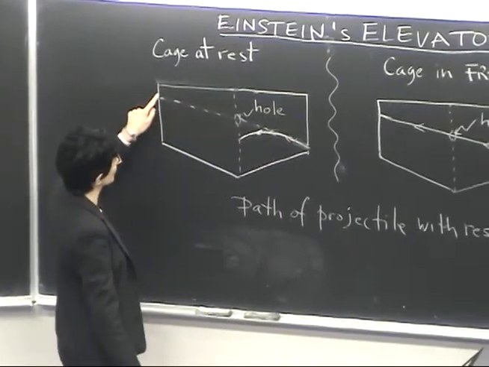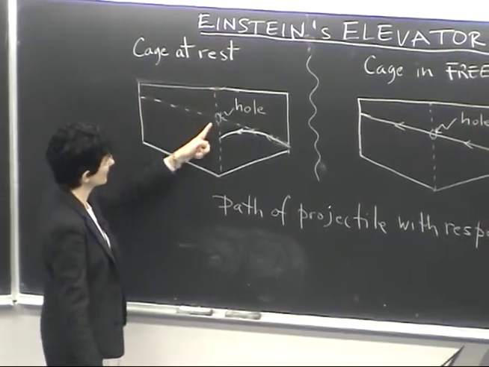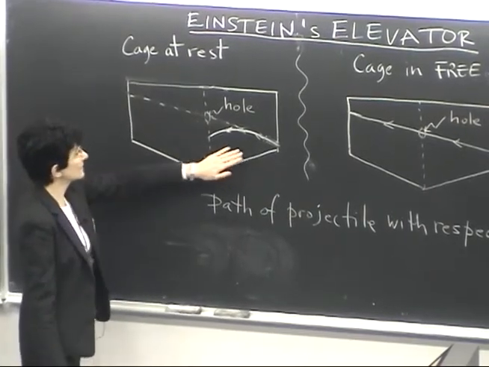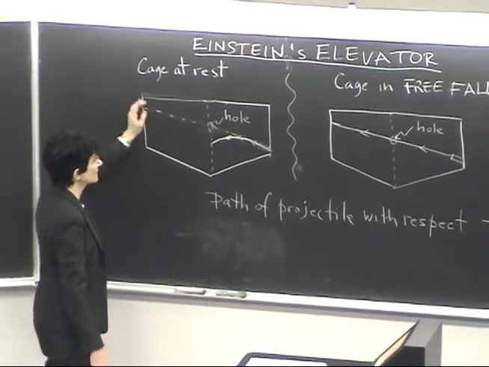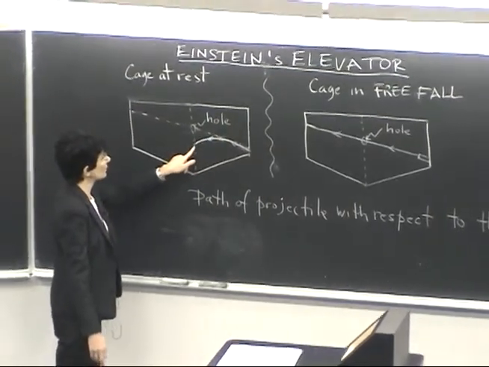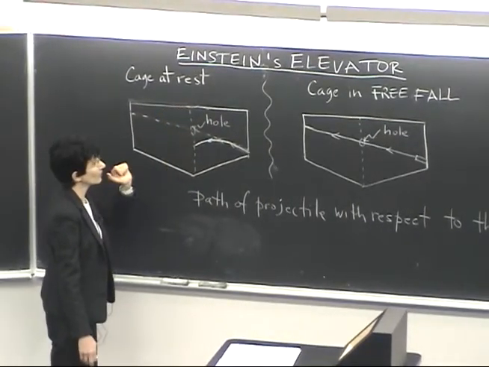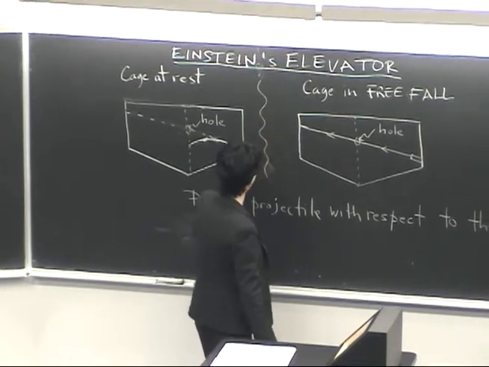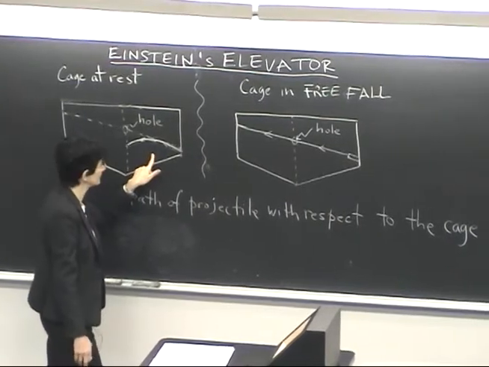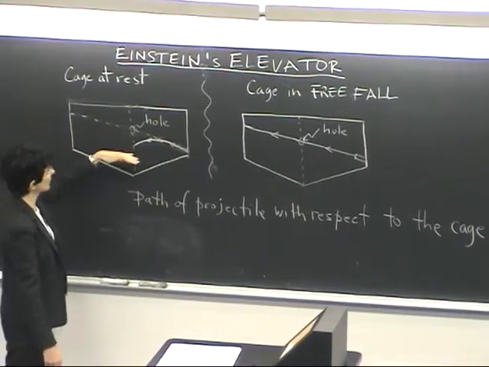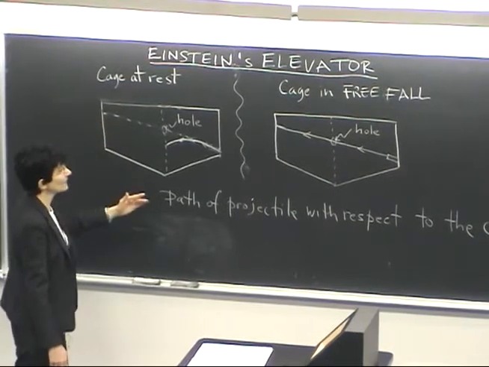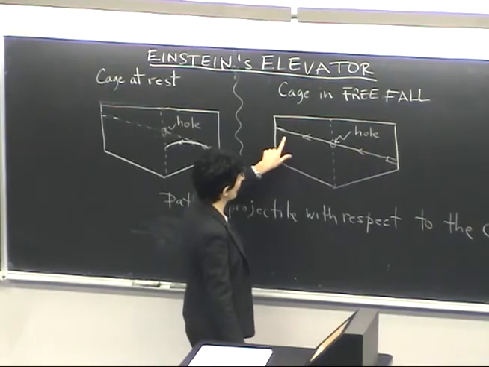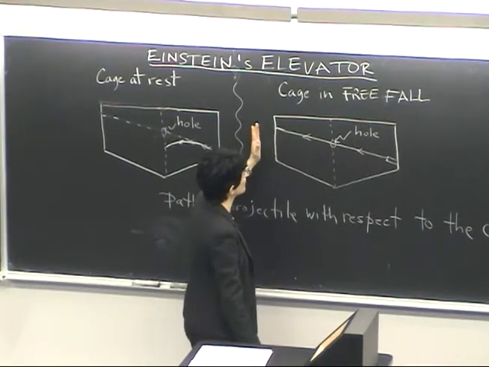We can see that this path is parabolic because it deviates from a straight path: there is a sheet of plastic with a hole, and when the cage is at rest, the projectile does not pass through the hole. Instead, if the cage is in free fall, at the same moment the projectile is in free fall, then both cage and projectile are falling with the same acceleration, and the path of the projectile is a straight path with respect to the cage.